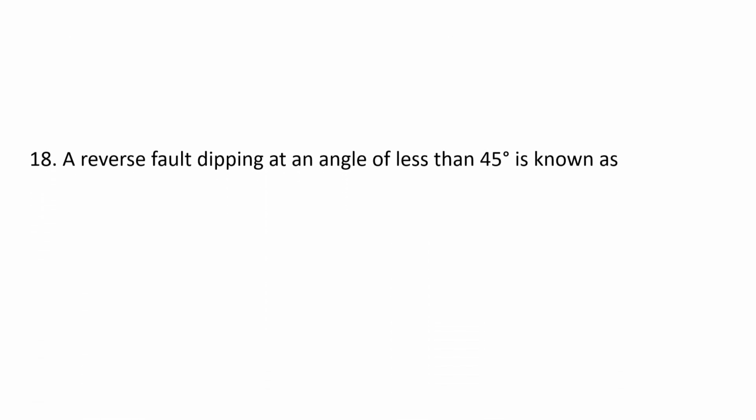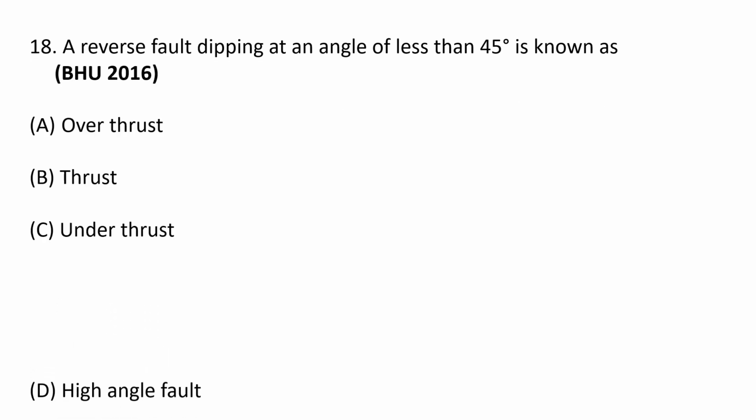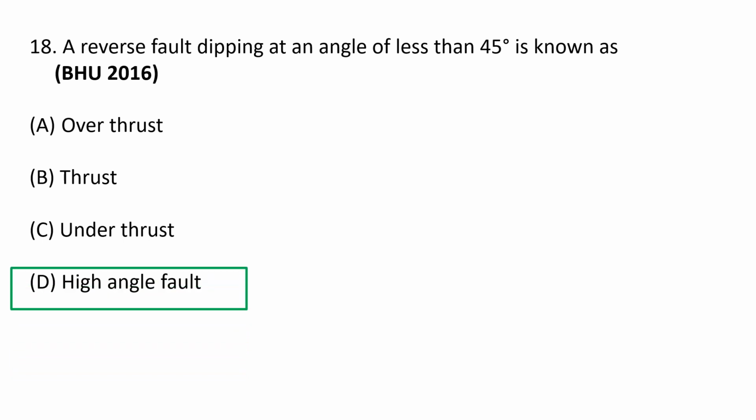Next question. A reverse fault dipping at an angle of less than 45 degrees is known as A. Overthrust, B. Thrust, C. Underthrust, and D. High angle fault. So the correct option is D. High angle fault. According to the magnitude of dip of the reverse fault plane, high angle when fault plane dips less than 45 degrees and low angle when the fault plane dips more than 45 degrees. So the correct option is D. High angle fault.